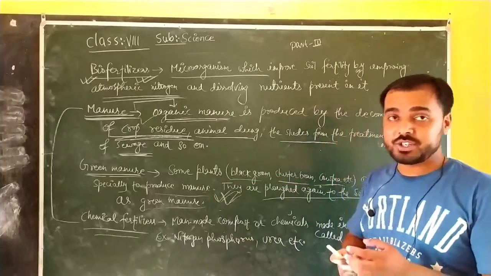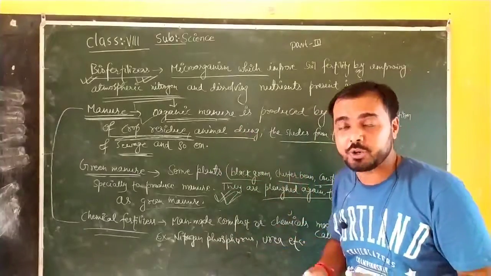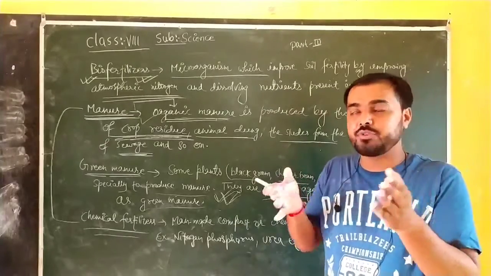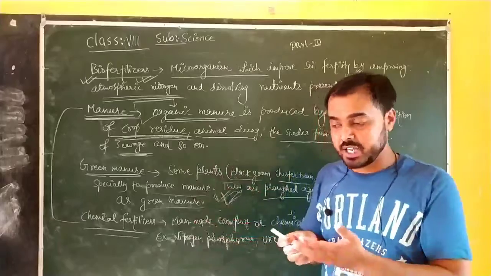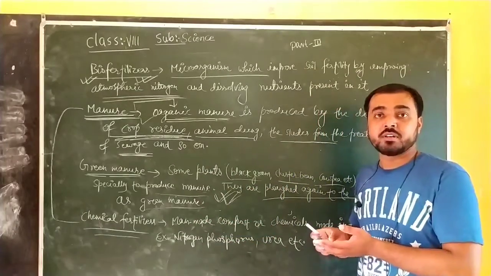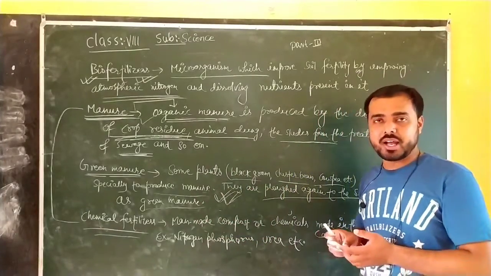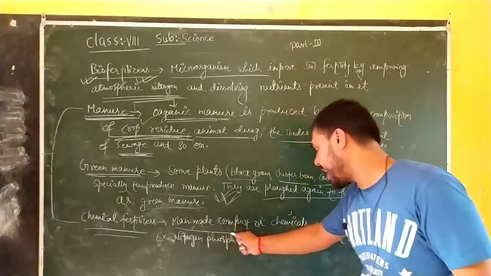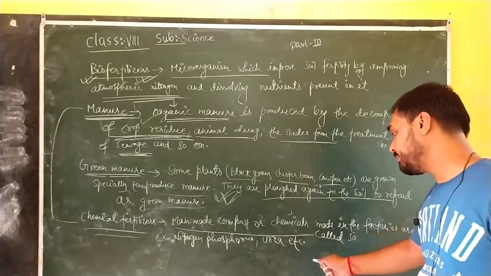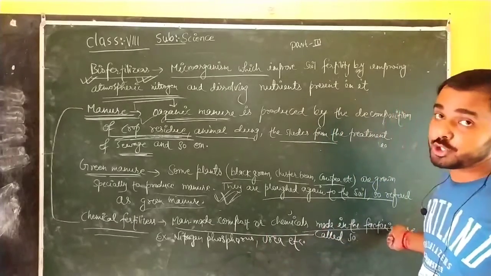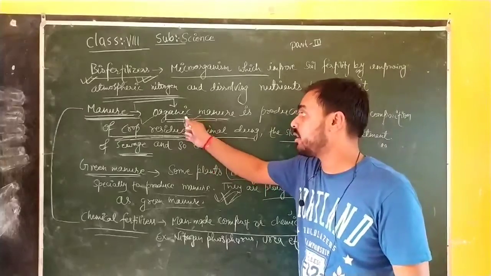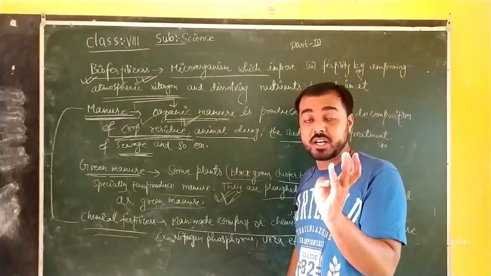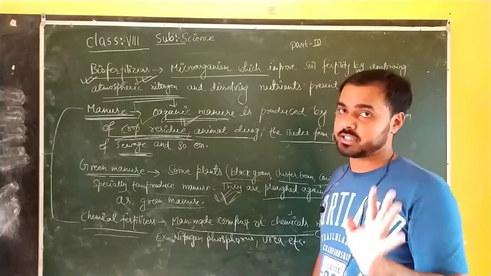They are sprayed in the field to kill insects and to grow crops on a larger scale, fulfilling their nutrient needs: phosphorus is given, nitrogen is necessary, urea, phosphate, and many other things. So chemical fertilizer is man-made compost made in factories by human beings, while manure is organic compost made from the decomposition of plants, animals or their excretions.